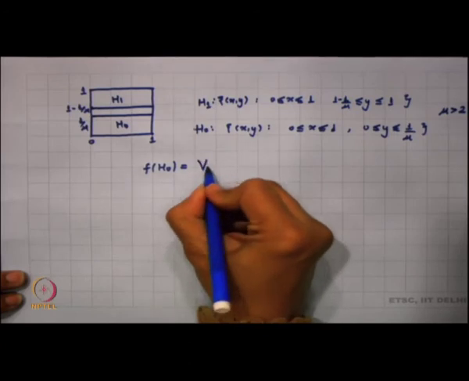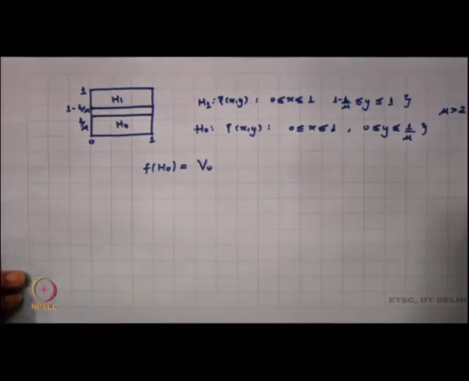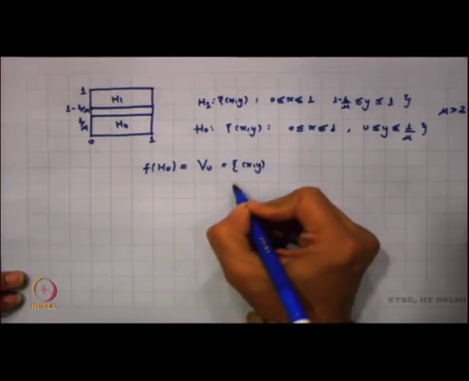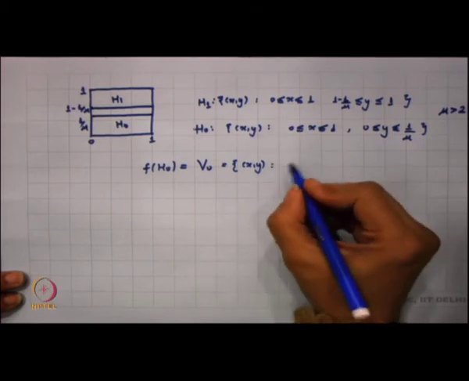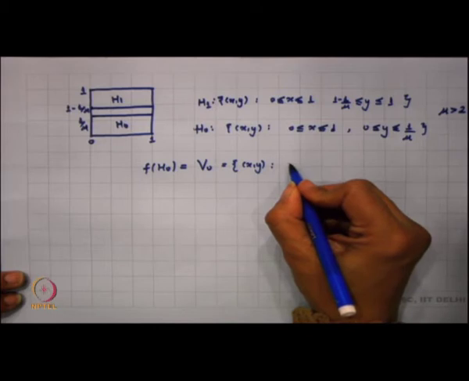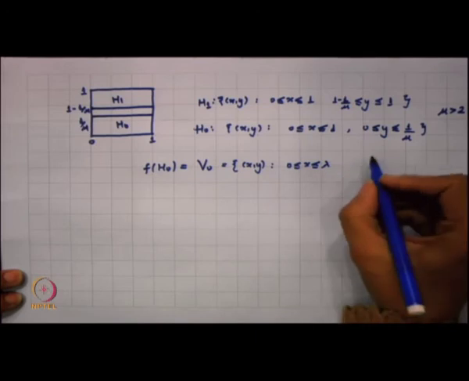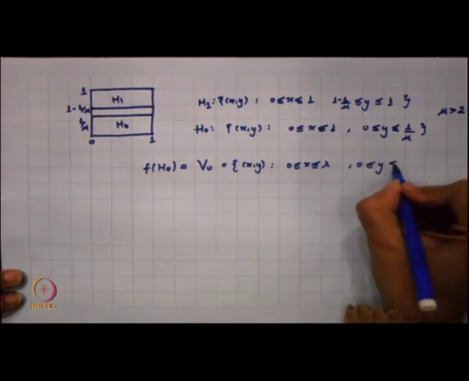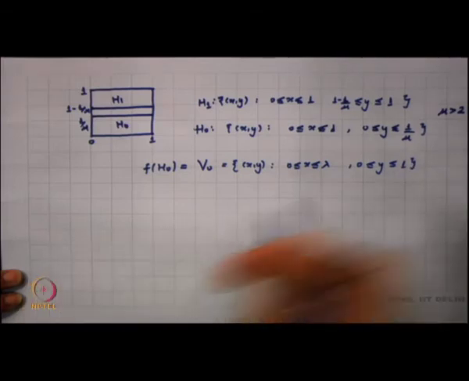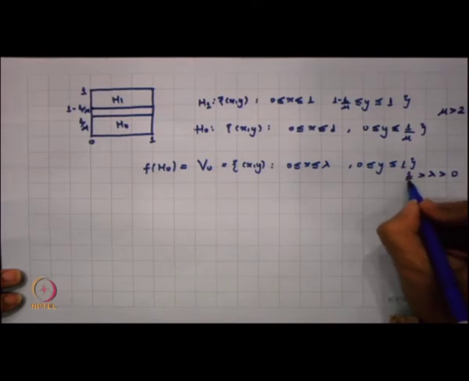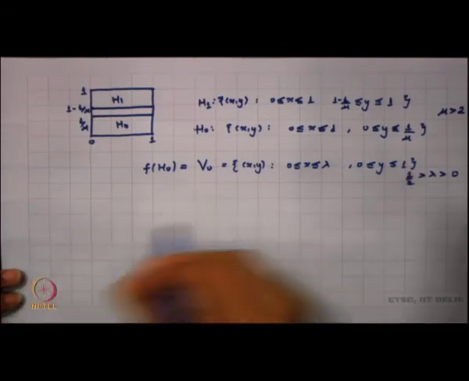is V0. And if I want to say what V0 is, I define V0 to be the set of (x, y) such that 0 ≤ x ≤ λ, and 0 ≤ y ≤ 1. Then the question is what is λ? So, we take λ to be greater than 0, but maybe we want our λ to be less than half. So, this is my λ.